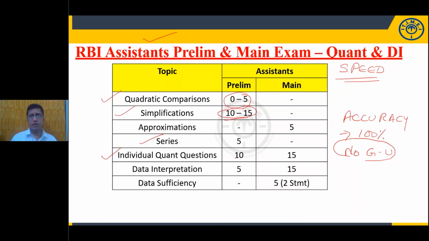So how many questions can we expect from this? Here, 10 questions in a preliminary examination and 15 questions in mains examination. This arithmetic is one of the important areas in prelims as well as in mains examination. This is the one area which is taking a great role in prelims as well as in mains examination.